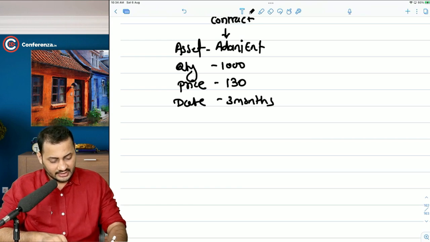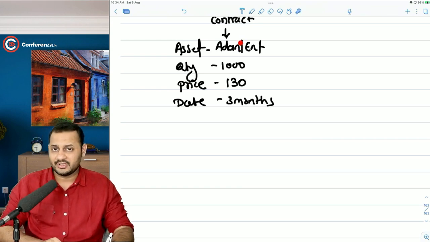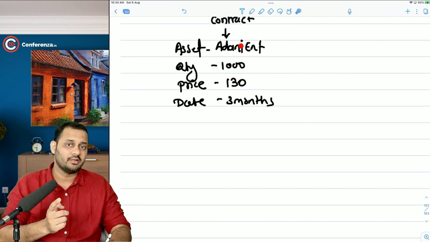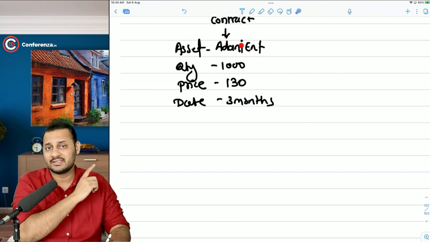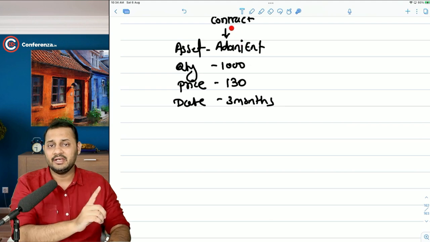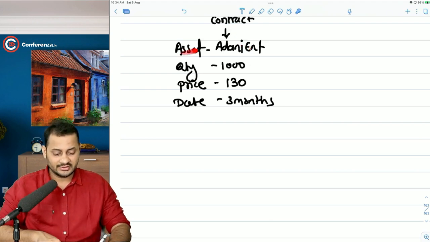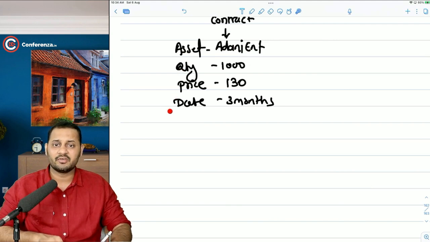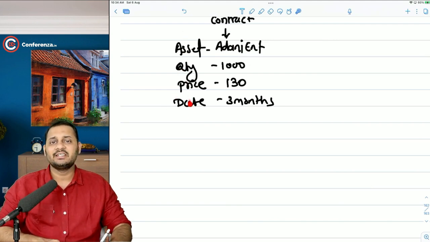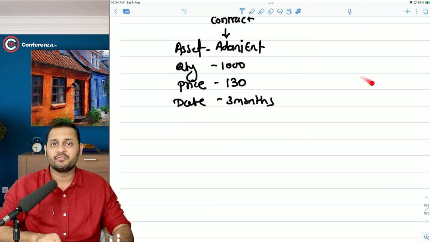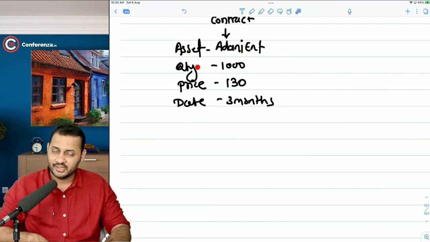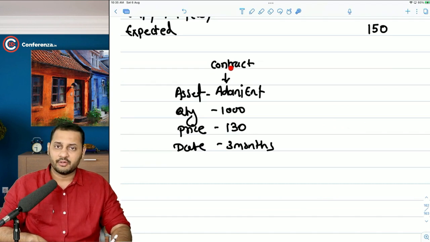You can clearly see that this is an agreement made between two parties, the buyer and the seller. You are the buyer. Someone else is the seller. He is agreeing to sell you the asset, which is Adani, in 1000 quantity at this price after this date. So everything is decided today itself, but for a future settlement. Today, it's the only contract that you have made. You don't have to pay anything today in the forward contract. That's cool. I got it.